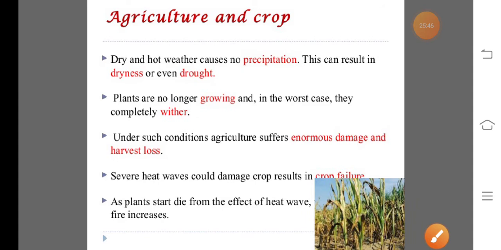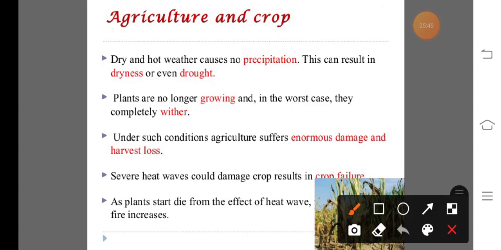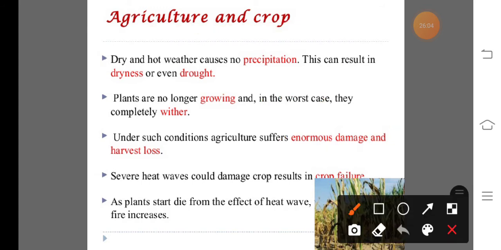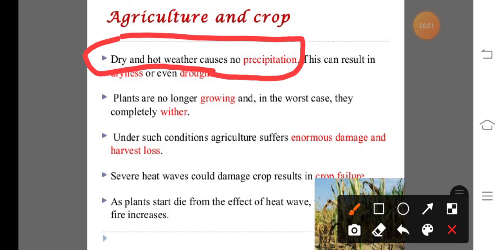Now we discuss the impact of heat wave and cold wave on agriculture and crops, that means on crops as well as animals. In the case of a heat wave, when the temperature of the surrounding area for continuous 5 days increases by 4 to 5 degrees Celsius, the weather becomes dry and hot and causes no precipitation. That means no rainfall is recorded, and this can result in dryness or even a drought.